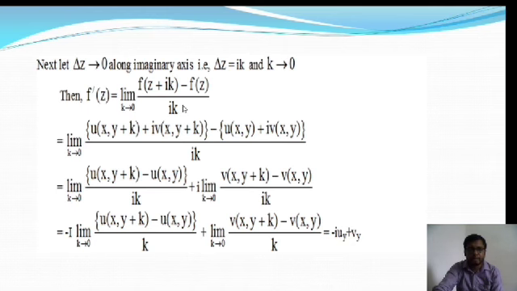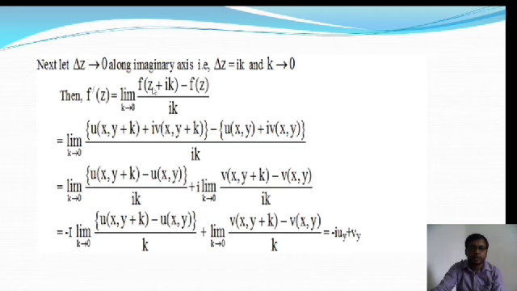Okay, so f of z plus ik can be written as u of x comma y plus k. Actually in that case x is fixed but y is changed. Okay, so y is actually replaced by y plus k.